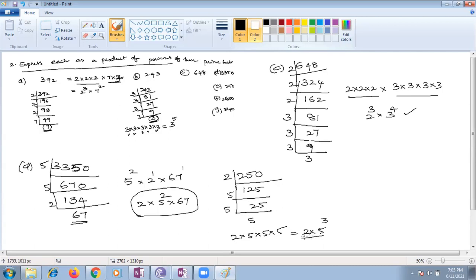Ishan said squared, but he meant cube. He said the answer is correct now. By mistake he said it, but very good. You are taking the least prime number. You are going step by step. Good.